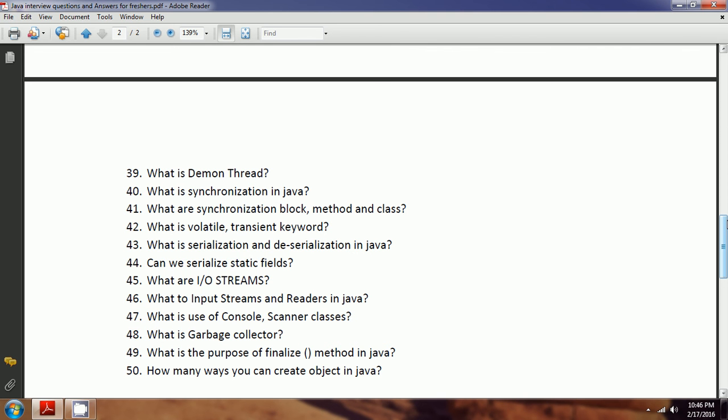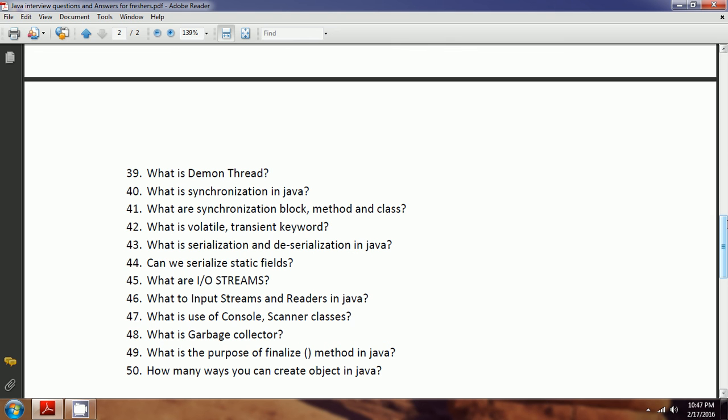Synchronization is a restriction mechanism where only one thread at a time can access the shared resources. That means it is a mechanism of restricting access to the shared resources by implementing the condition that only one thread at a time can access them.